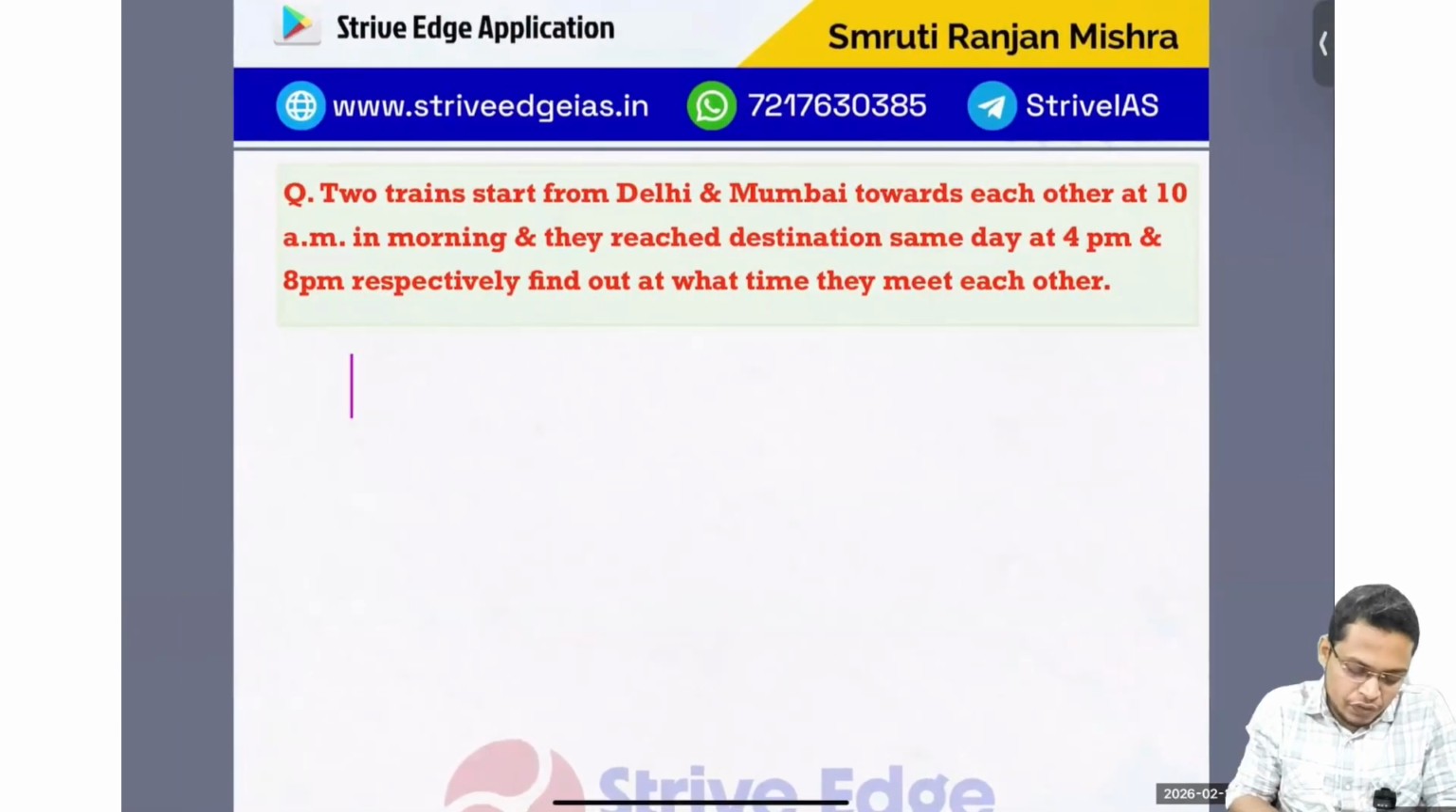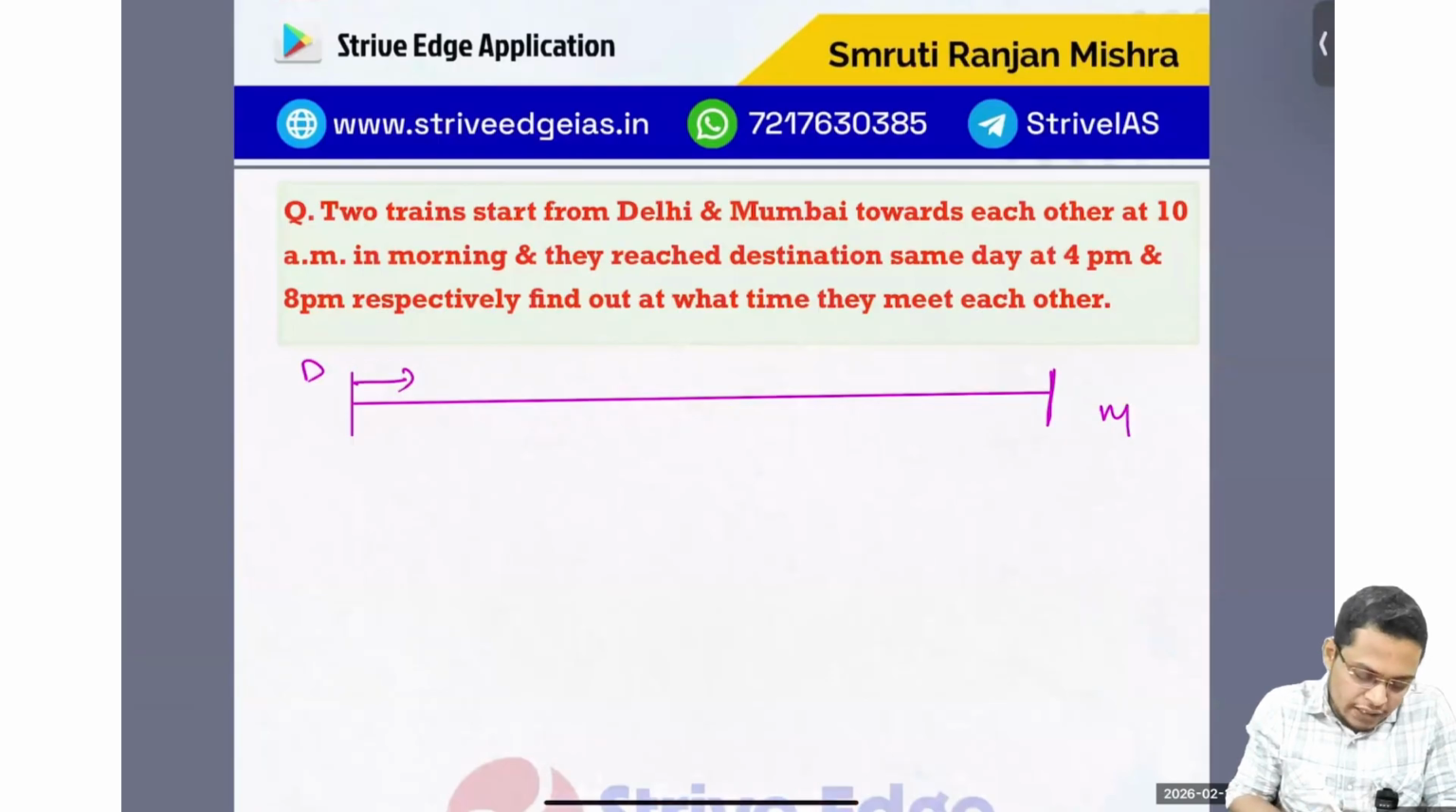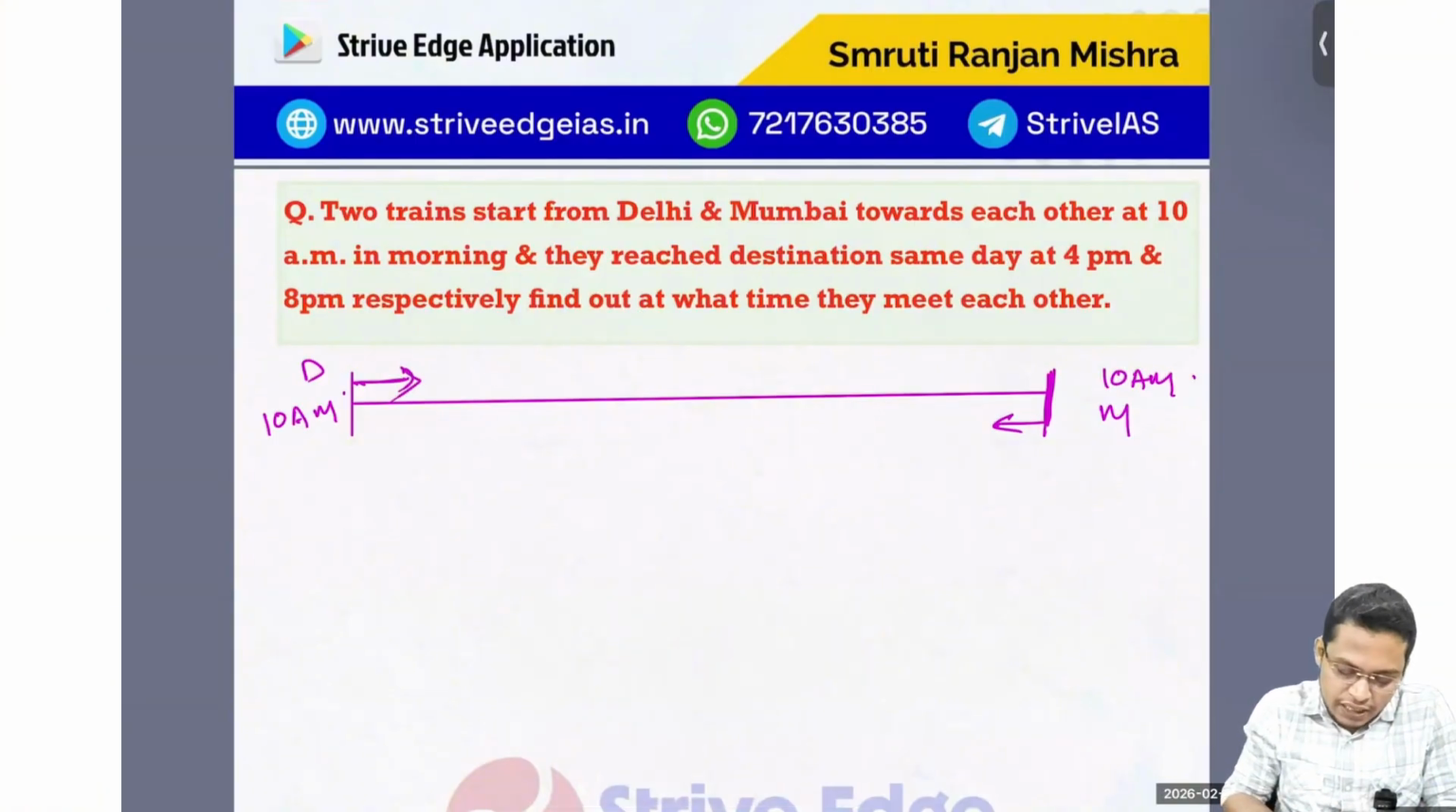So let's say two trains. One train is starting from Delhi, another is starting from Mumbai. Both are starting at 10 a.m. in the morning. So this is the Mumbai train. This is the Delhi train. They reach their destination the same day. This Delhi train reaches its destination at 4 p.m. So how much time is it taking? 10 to 4, so it is 6 hours.